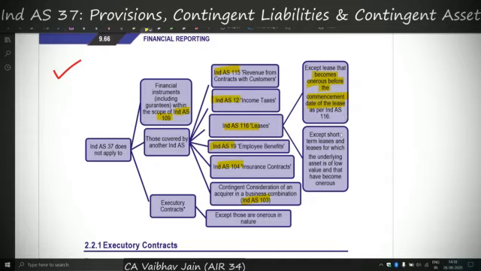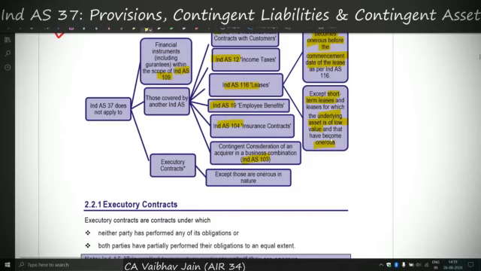Secondly, if the lease is a short term lease or has an underlying asset of low value, that is a low value asset lease, in these two cases Ind AS 37 will be applicable if the contract is onerous. The reason is that in the case of short term leases and low value asset leases, Ind AS 116 cannot be applied, as I have covered in my Ind AS 116 video also. So if such a contract is onerous, we can apply Ind AS 37. This was the basic applicability.